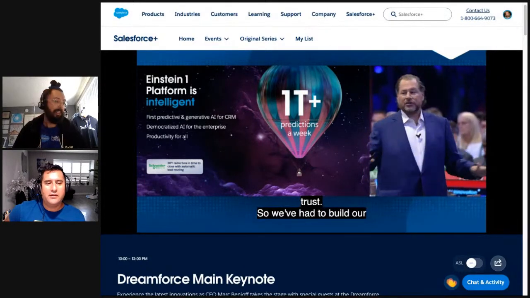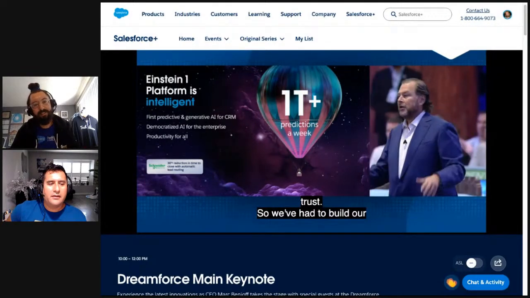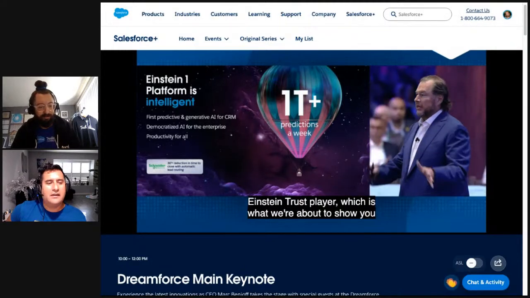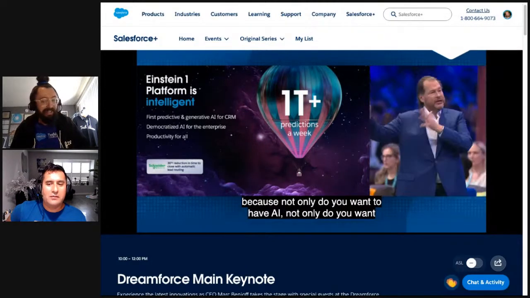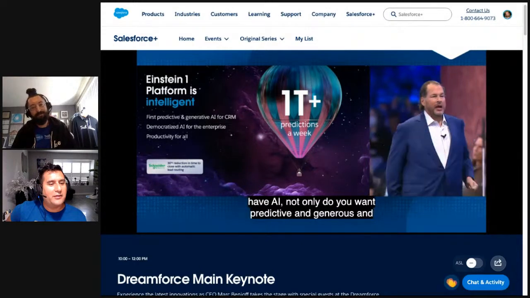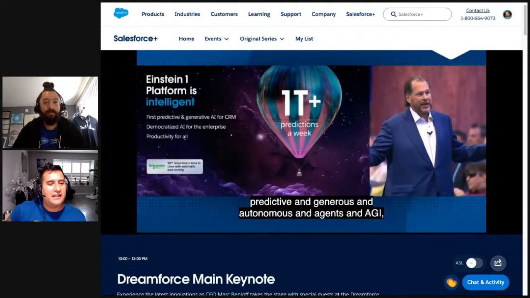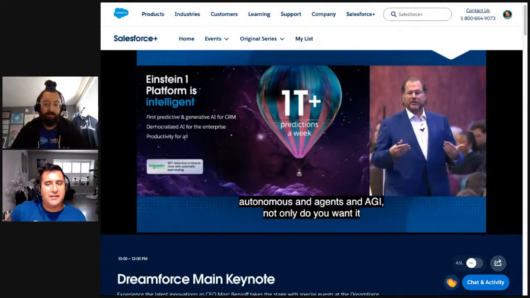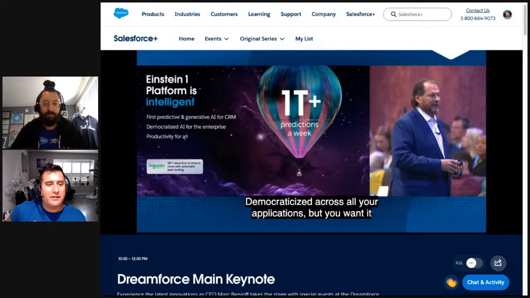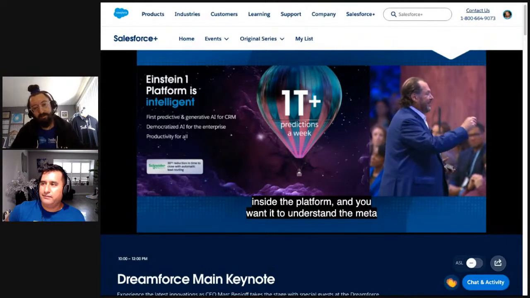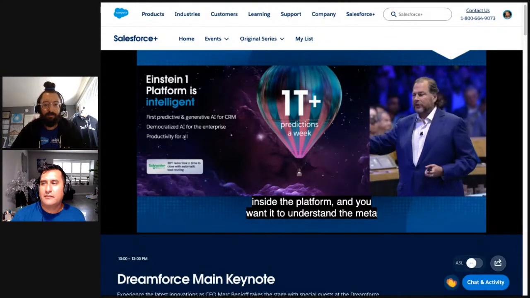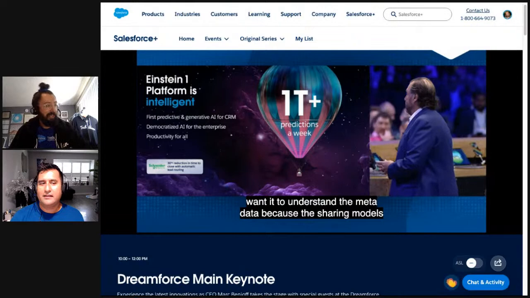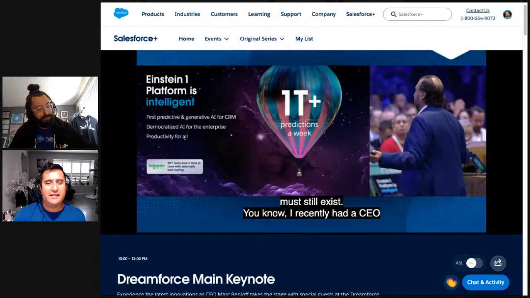Not only do you want AI, predictive and generative and autonomous agents, and actually AGI. Not only do you want it democratized across all your applications, you want it inside the platform, and you want it to understand the metadata. Because sharing models must still exist. You know, I recently had the CEO of a bank come to see me. Yes, the CEO. One of the top 5 in the world.